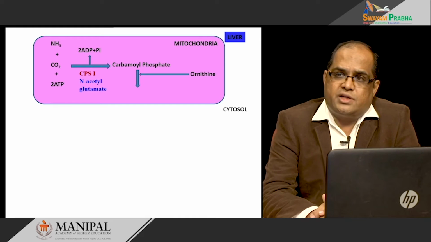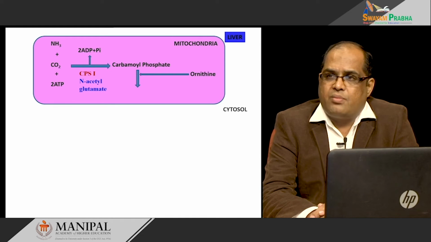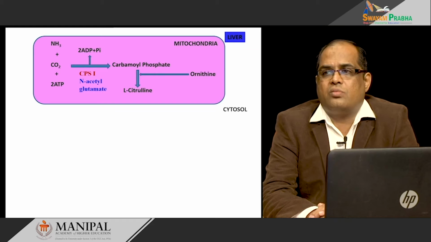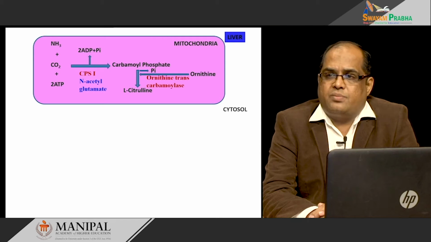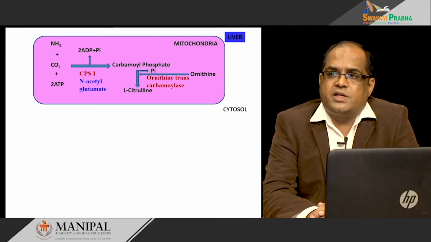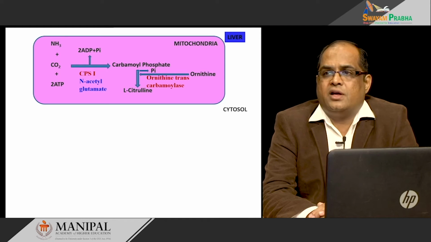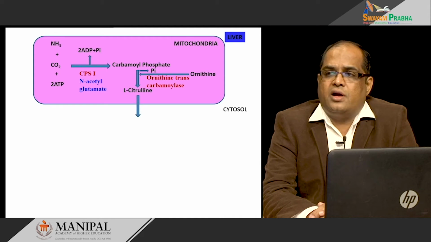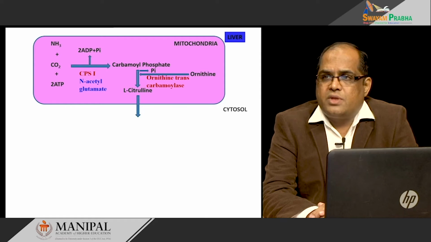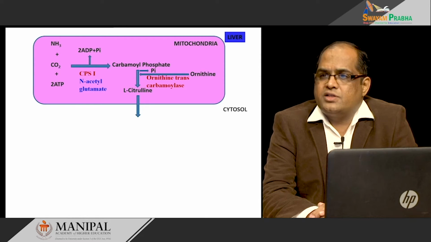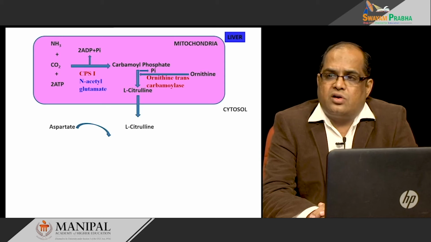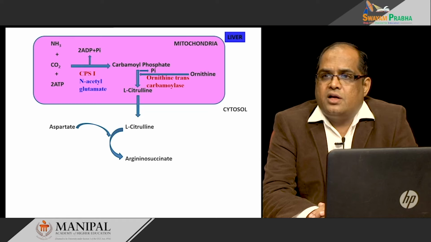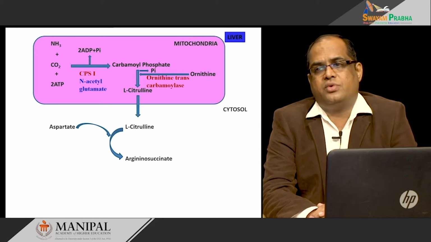In the next reaction, carbamyl phosphate combines with ornithine to form citrulline in the presence of the enzyme ornithine transcarbamylase. This citrulline comes out of the mitochondria into the cytosol. In the cytosol, it combines with aspartate. Aspartate is the donor of the second nitrogen of urea.